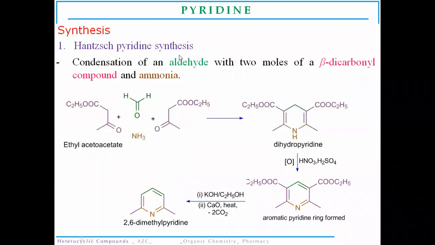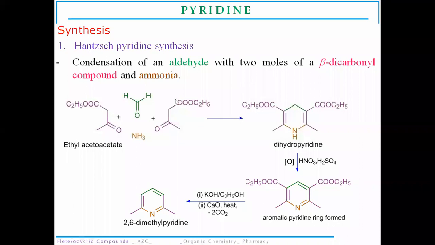Now we are moving towards the synthesis of pyridine molecule. The first synthesis method is the Hantzsch synthesis. Pyridine and several of its derivatives were obtained from coal tar, in which they occur in enough quantity.